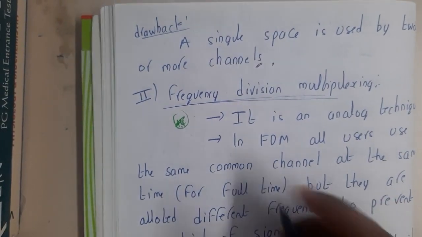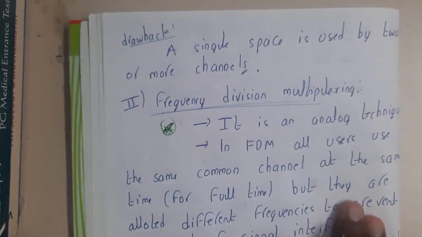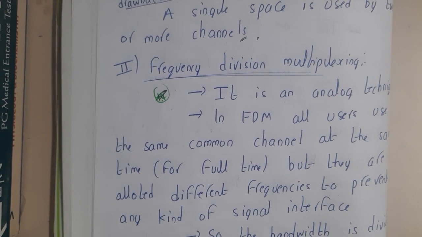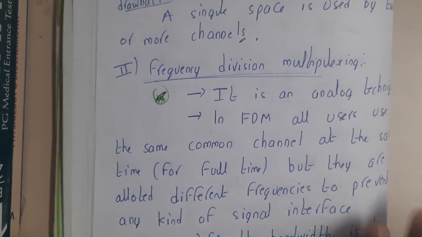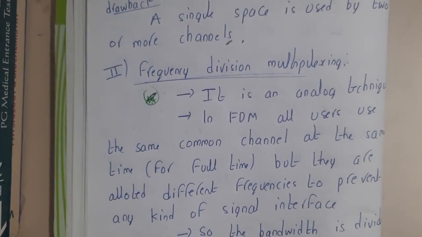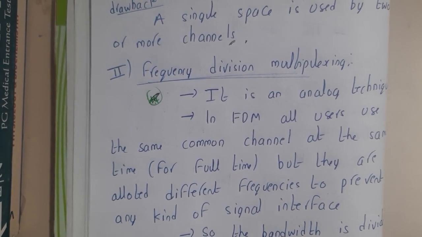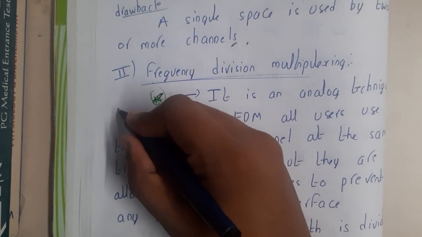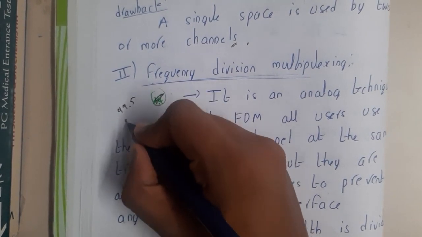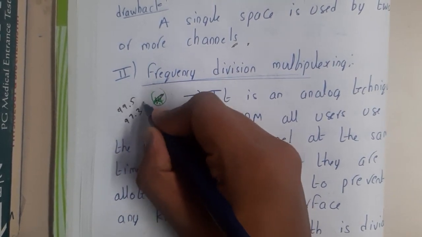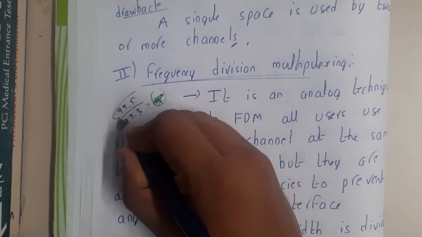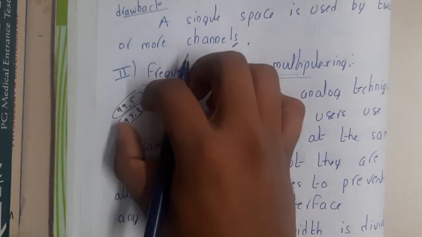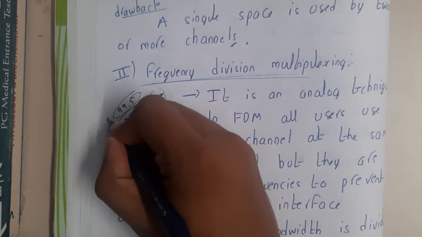The next type of division multiplexing is frequency division, guys. You will observe this with respect to the radio, right? We listen to radio, and if you recall, there are multiple radio stations with multiple names. One could be 99.5 FM, one could be 97.3 FM. What are these numbers? These numbers are the frequencies, guys. These frequencies are given to those radio companies.